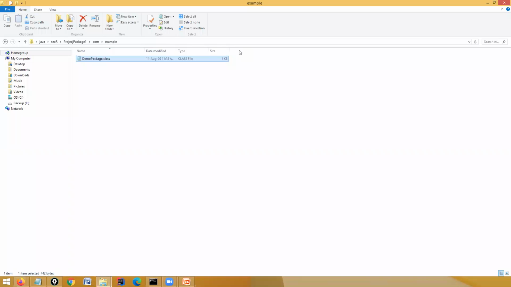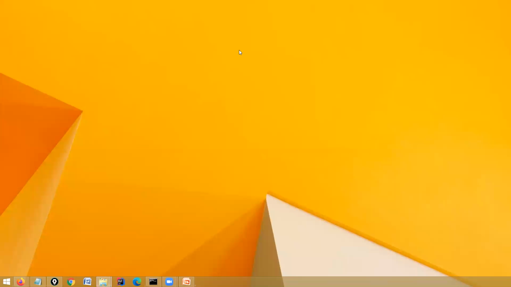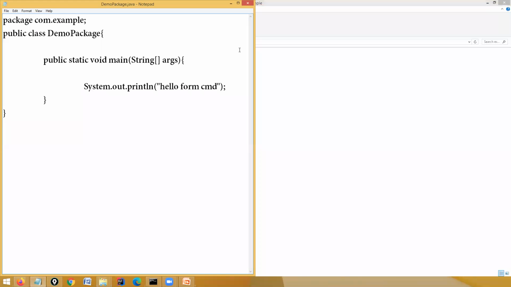If you want to change this thing, please confirm, do you want to change this particular thing? You are not able to see private. Okay, save. I have saved the code.